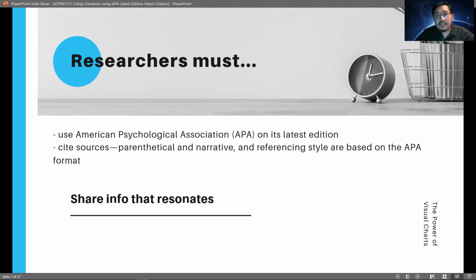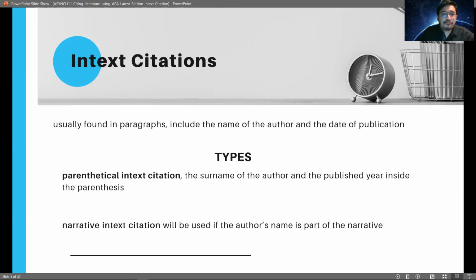Okay, so the purpose of this is we're going to cite sources, whether they are parenthetical or narrative, and all of our referencing styles should be based on the APA format. Okay, so we have two types of in-text citations. We have what we call parenthetical in-text citation, and we have narrative in-text citation. So for parenthetical in-text citation, the name of the author and the publication year is inside an open and close parenthesis. For the narrative in-text citation, we're going to use this if the author's name is part of the narrative.